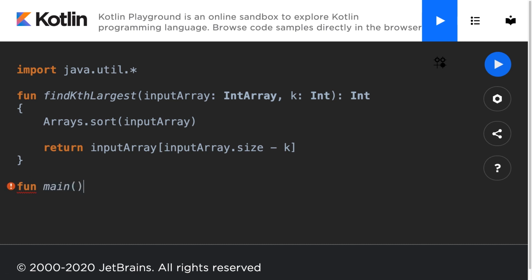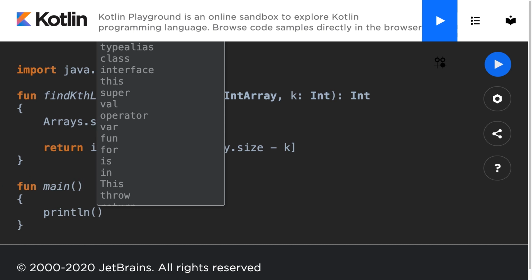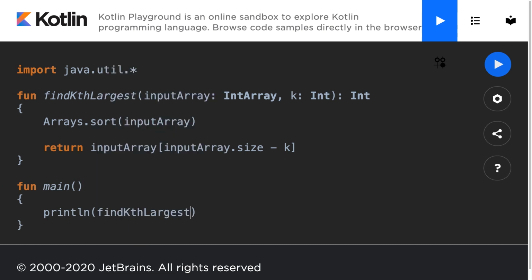We'll open up a main function, and then we'll call println to print to the console, and we'll call our find kth largest function, and we will make an int array of some values of a random array here of values. You'll notice the array is unsorted. I did that on purpose, so that way we will then have to force the sorting with this line, Arrays dot sort.